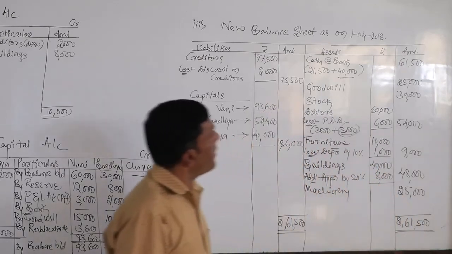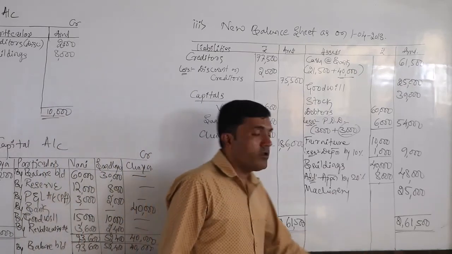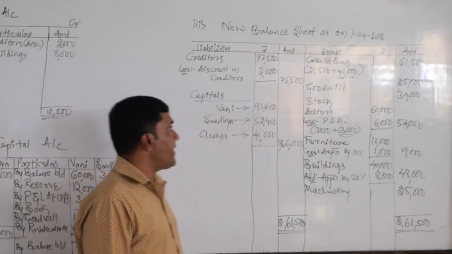I have tried manually to close this balance sheet, and both the sides are equal. So we can say the problem is very accurate.